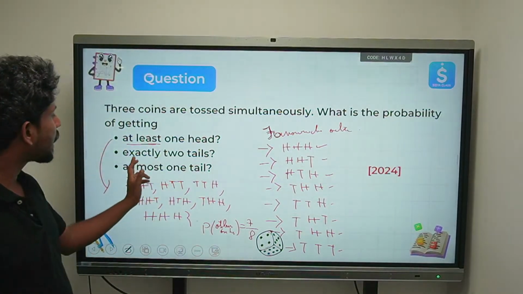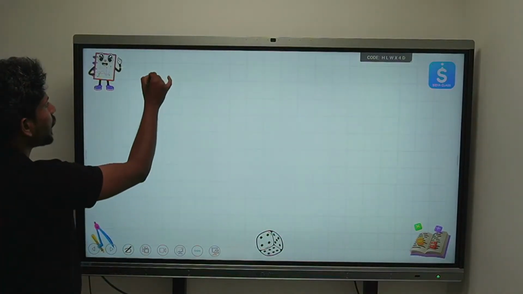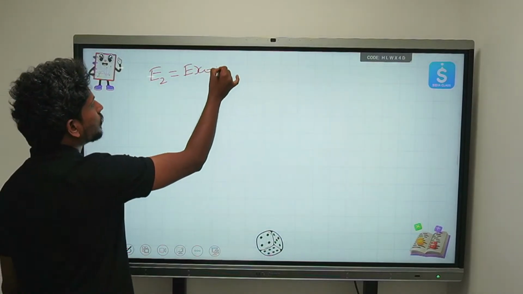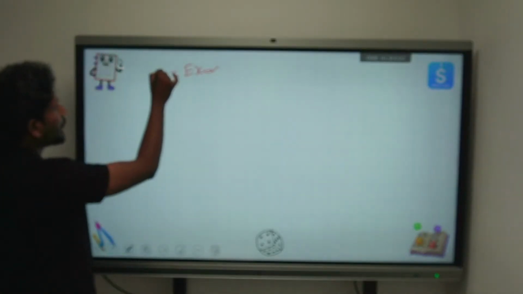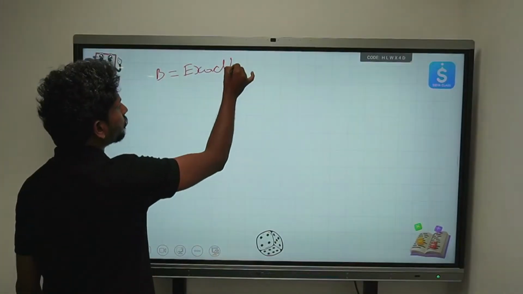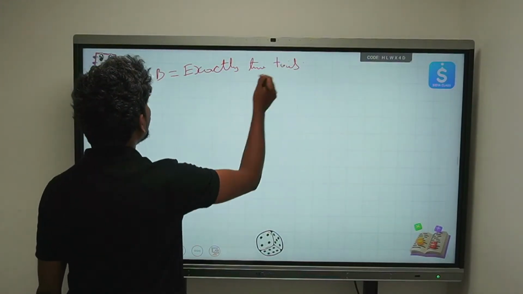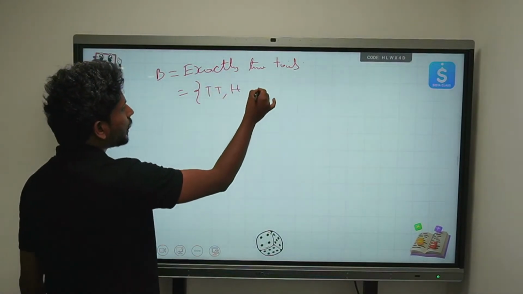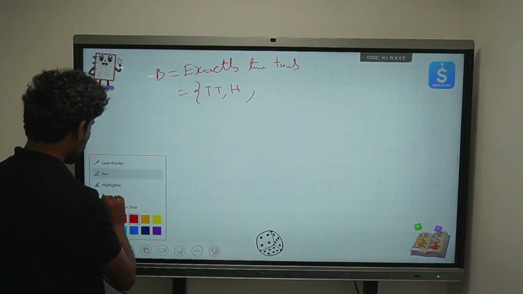Okay, now exactly 2 tails. So he's saying the second event is exactly 2 tails. Let's write the outcomes with exactly 2 tails.